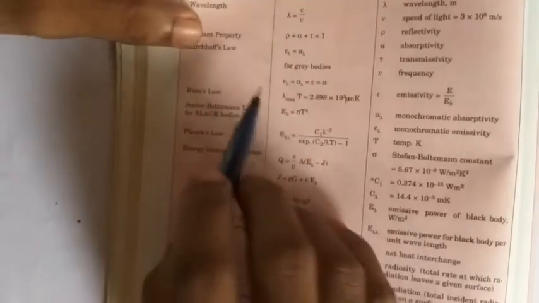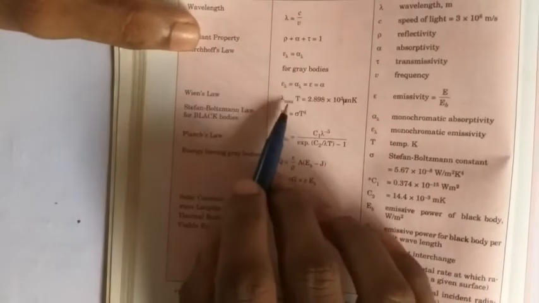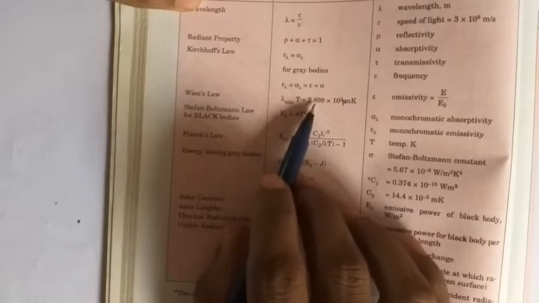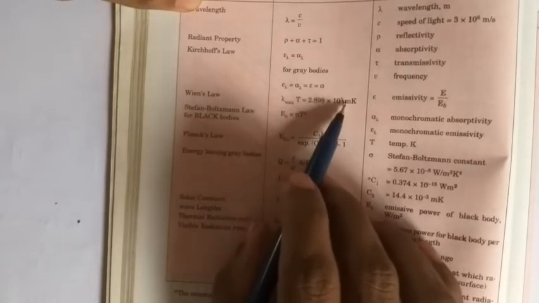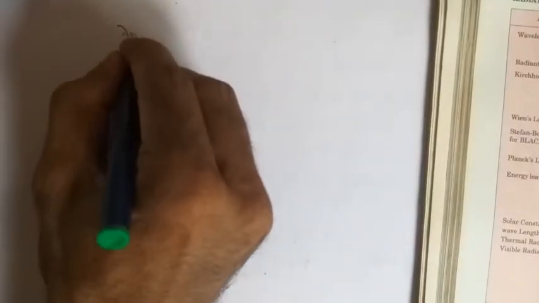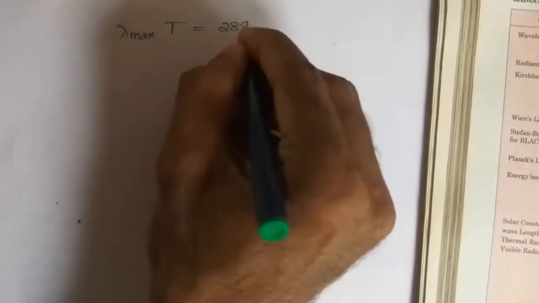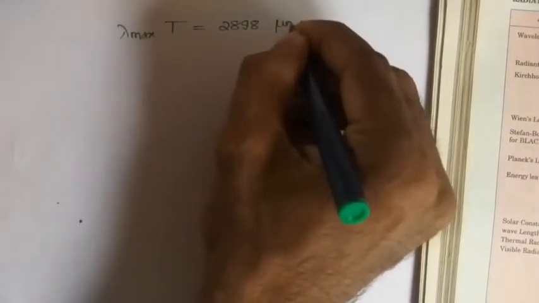Next it is asked the wavelength at which this monochromatic emissive power is maximum. That is given by Wien's displacement law, which we have already derived: λ max into T will be equal to 2.89 into 10 raised to 3. There is a correction in data book. It is micrometer Kelvin. That is, the product of λ max into T is equal to 2898 micrometer Kelvin.